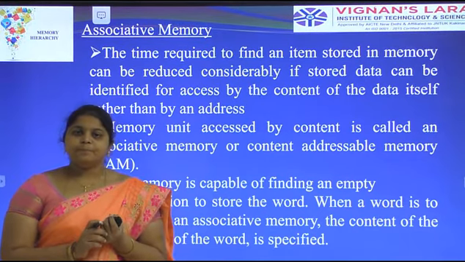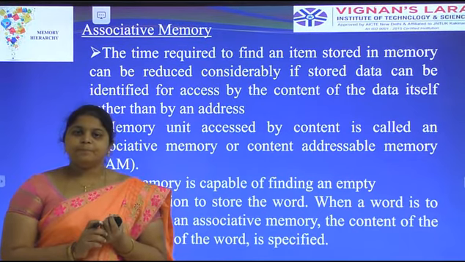But in the associative memory, it can be executed with the help of content. That's why it is known as content addressable memory. Generally the CPU executes the program based upon the address only, while in the associative memory, it executes the program with the help of content, that is, what content is available in the memory. That's why associative memory is called content addressable memory, abbreviated as CAM.